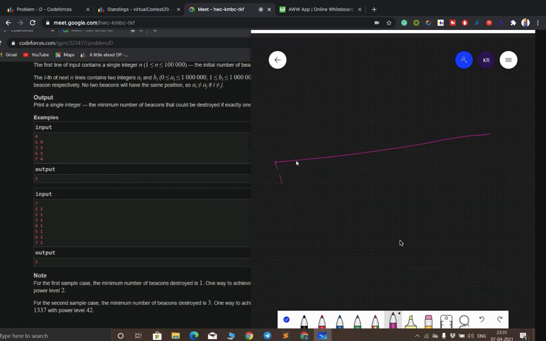So this is one, two. There are bombs at each and every position till 7, and power is 1. So this is 6. Array, let me draw it.